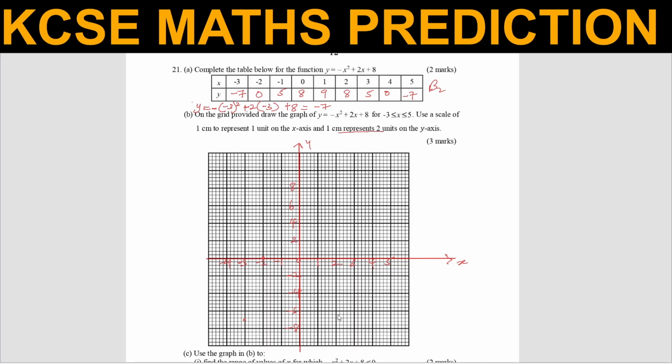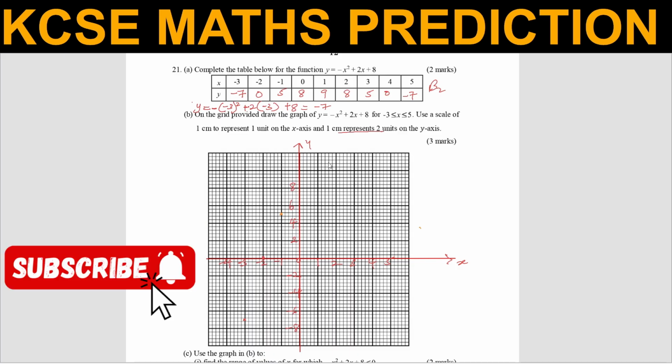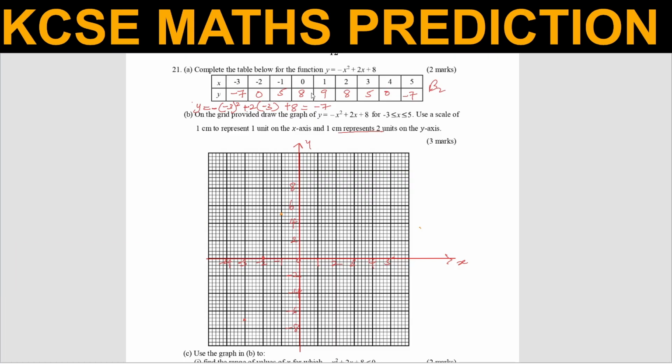We use a different pen for that. Then -1, 5. 5 will be between 4 and 6. So it will be there. And then you have 0, 8. So 8 is there.